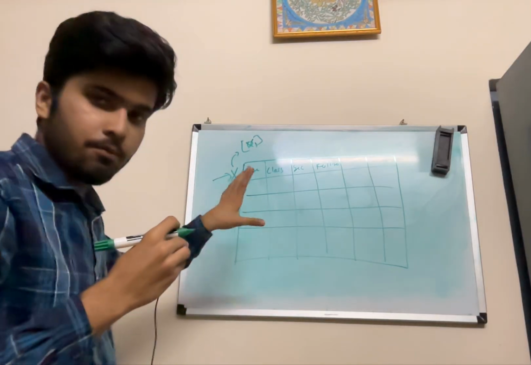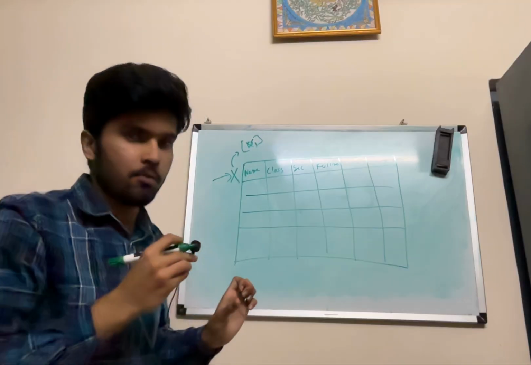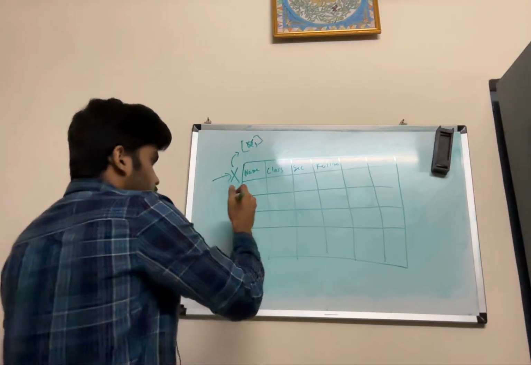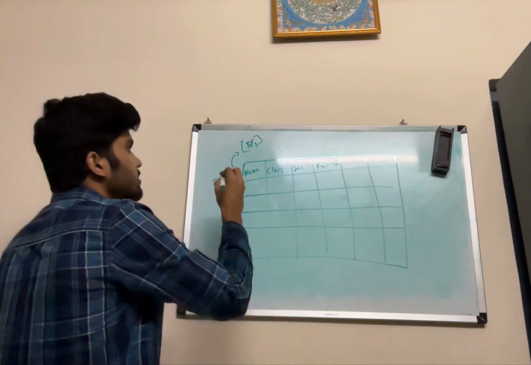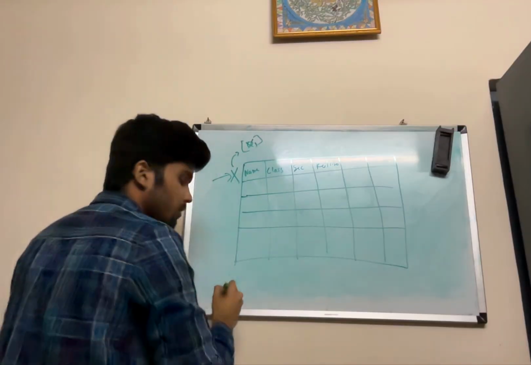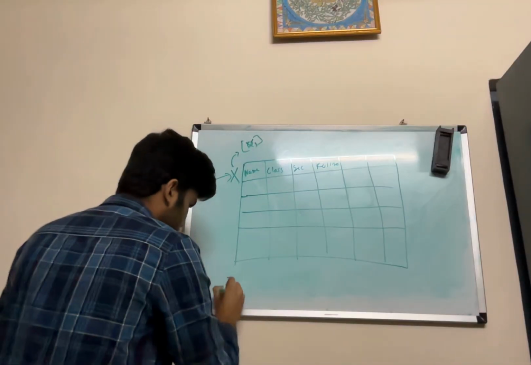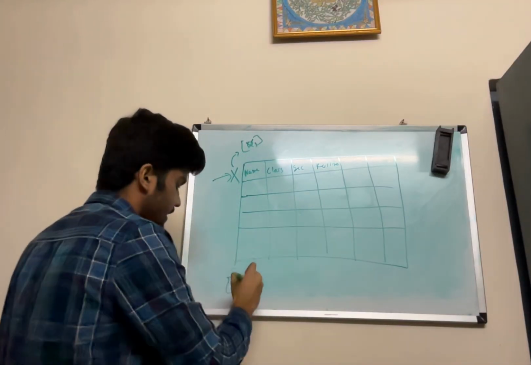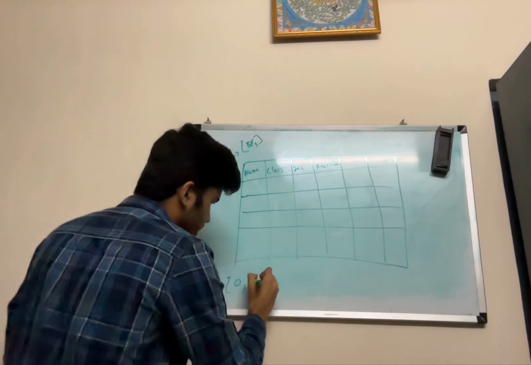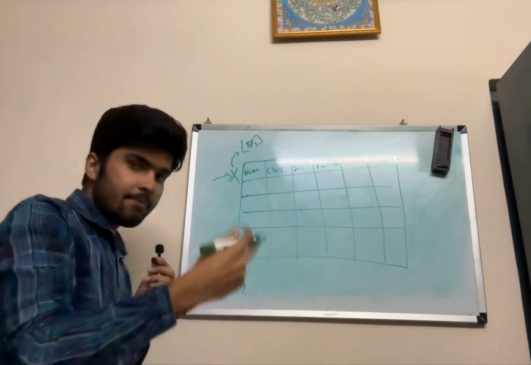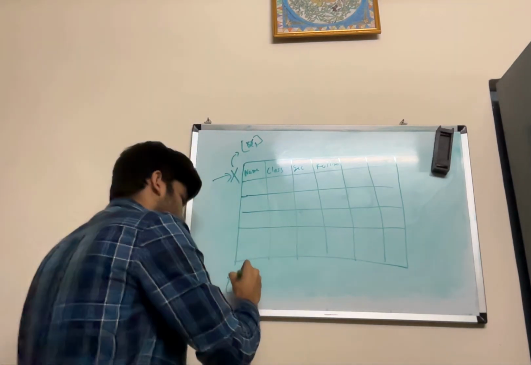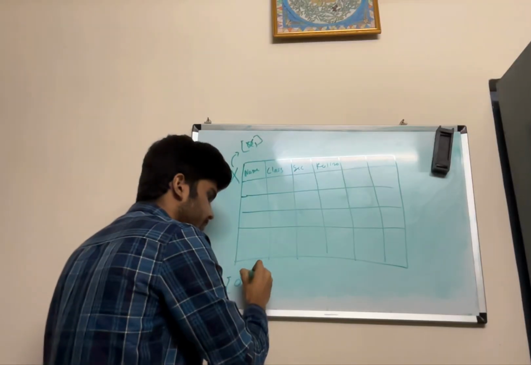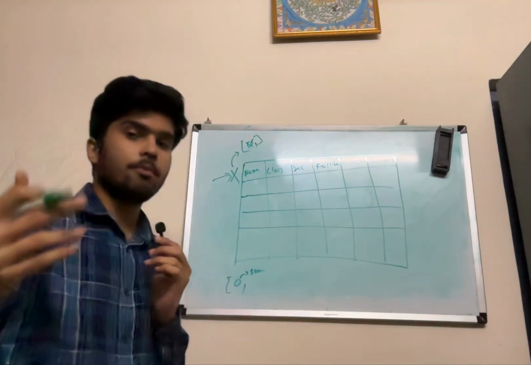That's the problem here. So how to solve this problem? For solving this problem, we'll just use the basics of an array, that is indexing. The index will be the key and its element will be the value. Means for every index there will be an element. That's the truth about the array.